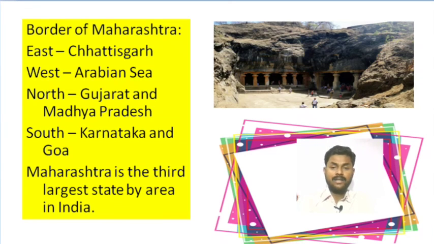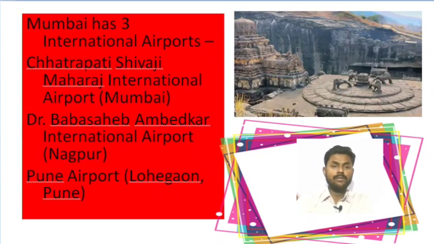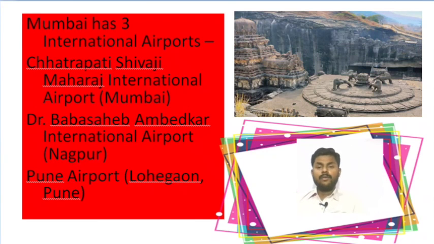So, these are the borders of Maharashtra, and after knowing about them, now we will know about the airports of Maharashtra. There are a total of 3 international airports in Maharashtra, and these are Chhatrapati Shivaji Maharaj International Airport, Mumbai, Dr. Baba Saheb Ambedkar International Airport, Nagpur, and Pune Airport, Lohgaon, Pune.